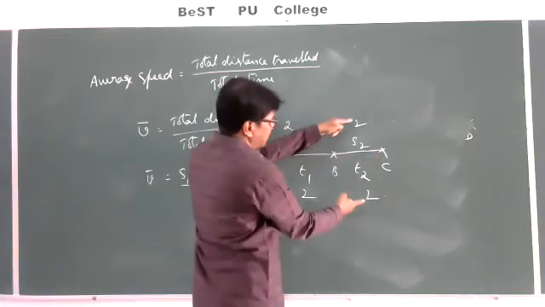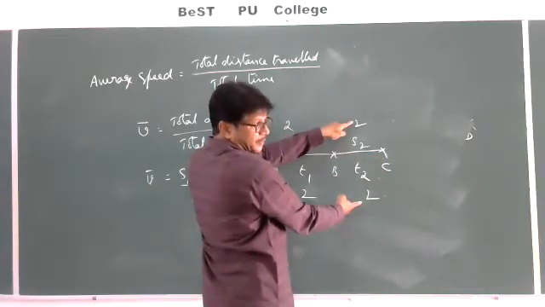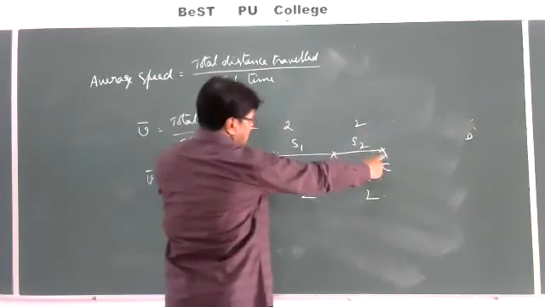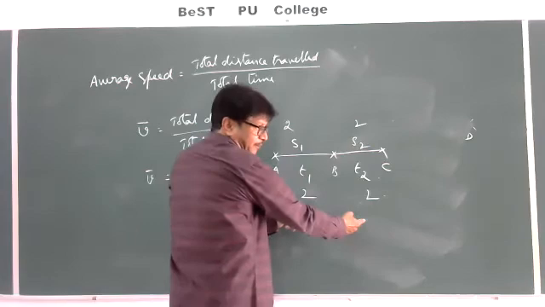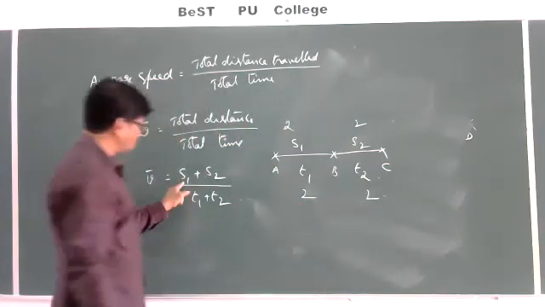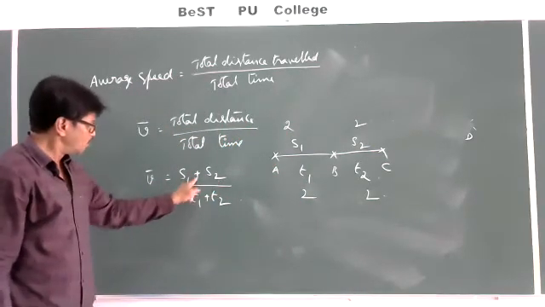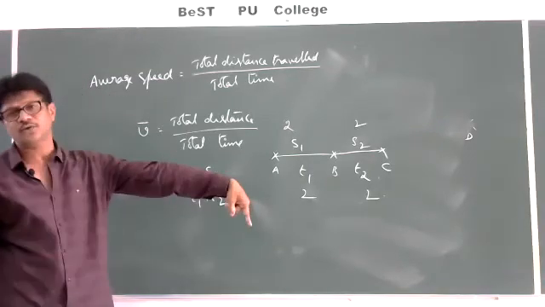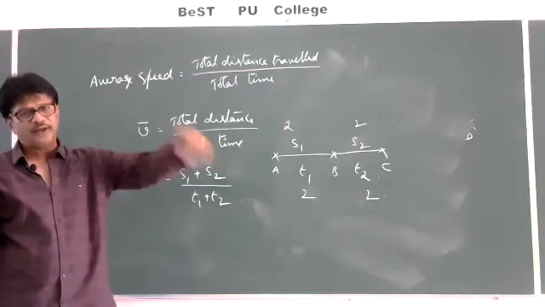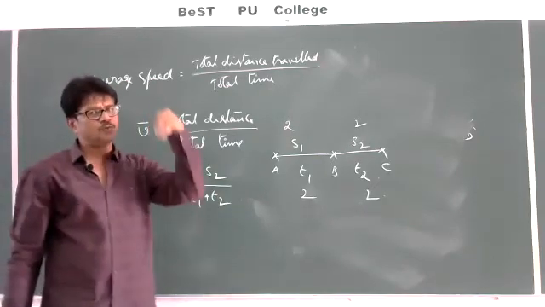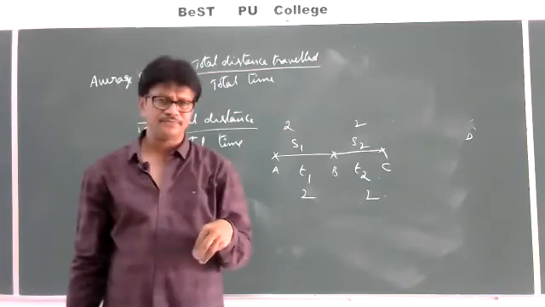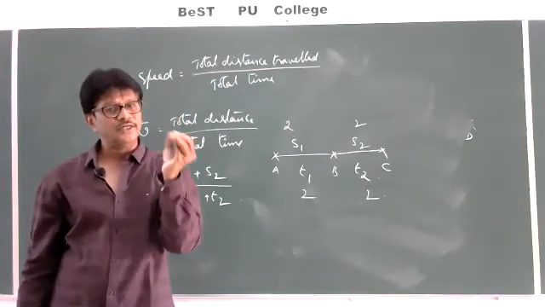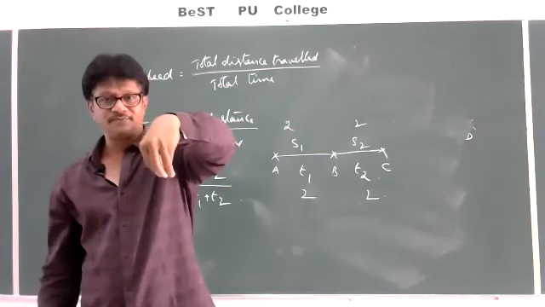The speed between B and C is also 1. Whereas, if I go with an average value, total distance by total time, here S1 is equal to 2, S2 is equal to 2. 2 plus 2 by 2 plus 2, 4 by 4, which is equal to 1. So, whenever a body is moving with uniform speed, the average speed will be equal to its instantaneous speed.